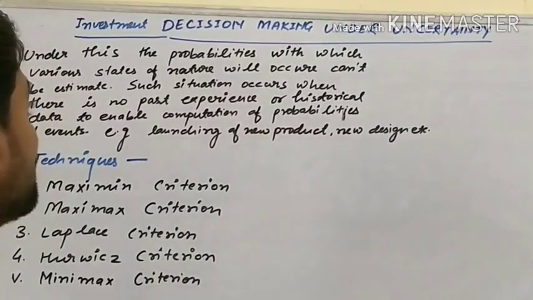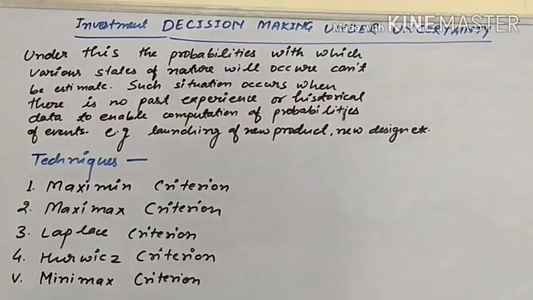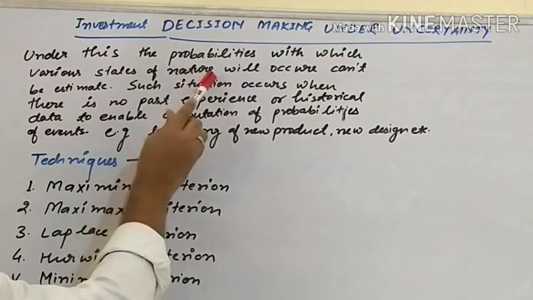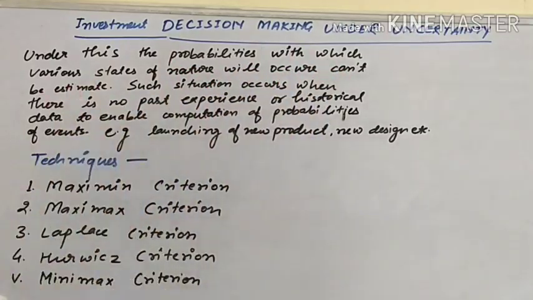Now see decision making under uncertainty, meaning investment decision making under uncertainty. Under this, the probabilities with which various states of nature will occur can't be estimated.